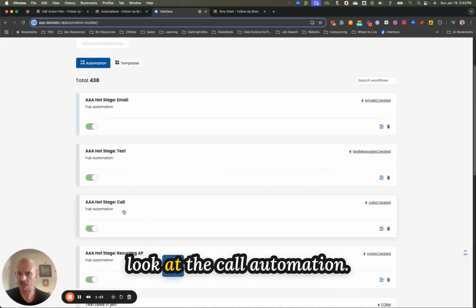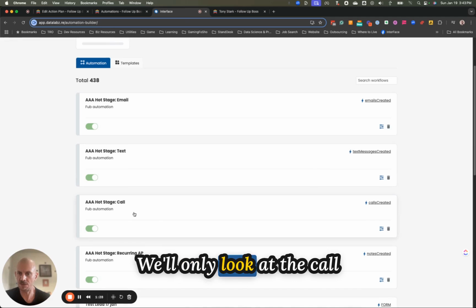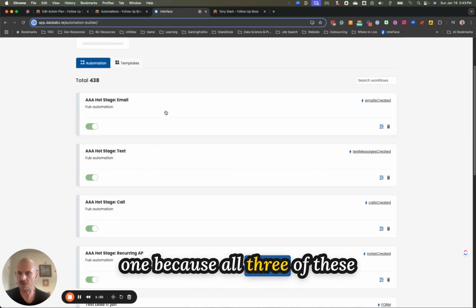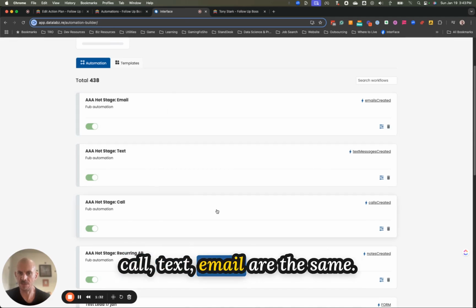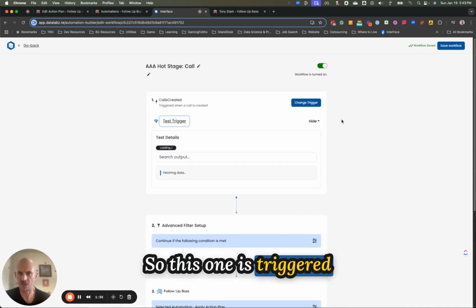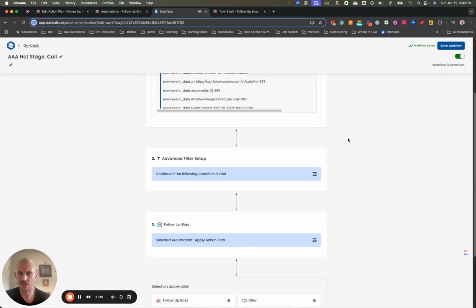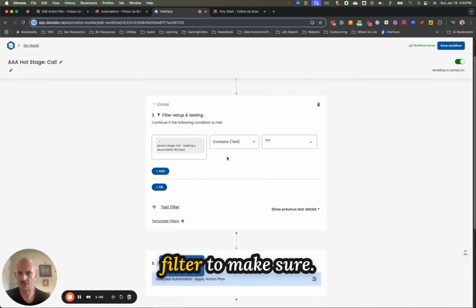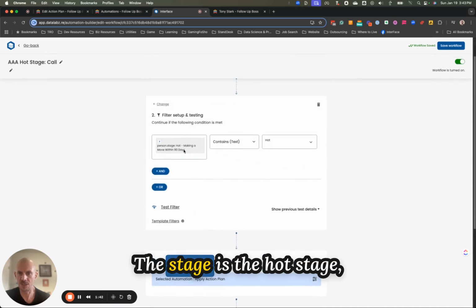Now we're going to take a look at the call automation. We'll only look at the call one because all 3 of these, call, text, email, are the same. So this one is triggered when a call happens. Now we're going to filter to make sure the stage is the hot stage.